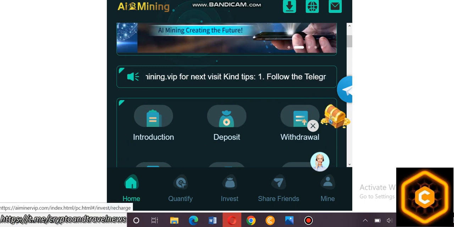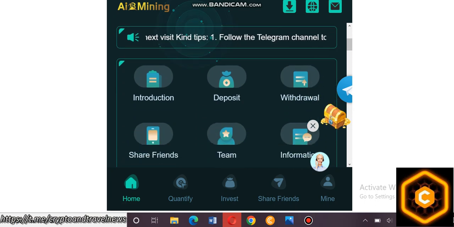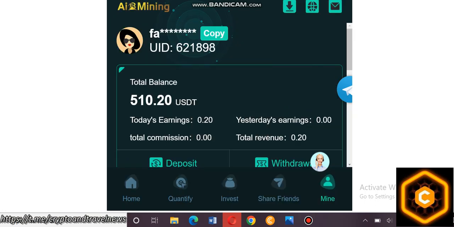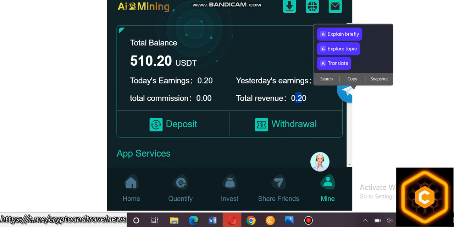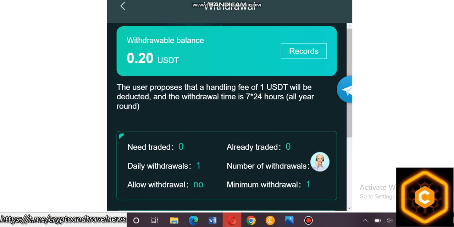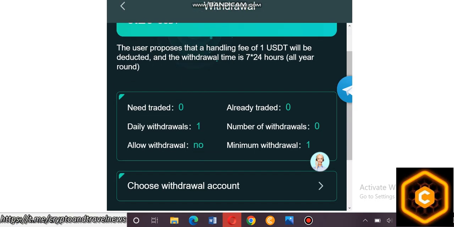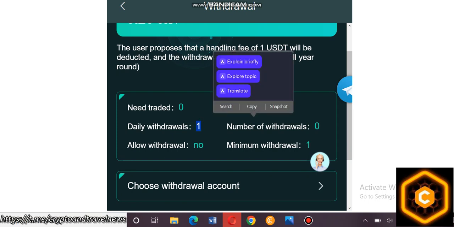Don't miss out. All your earning balance shows my total revenue, and if you want to withdraw, go to this option. You can withdraw 1 USDT daily from this site.